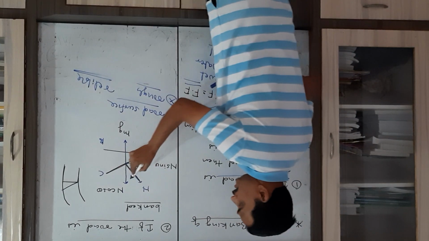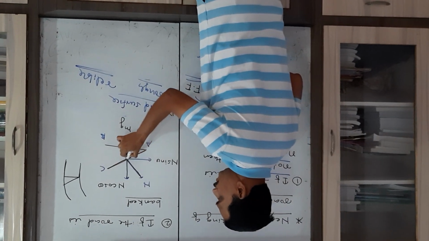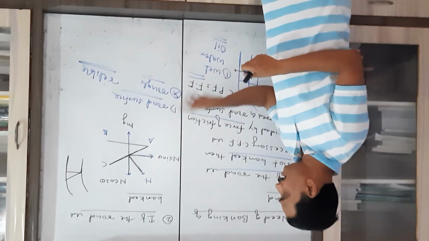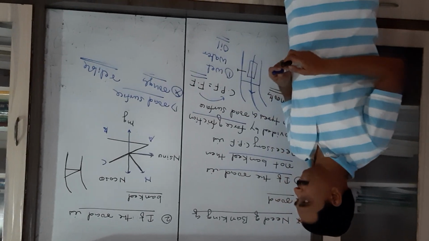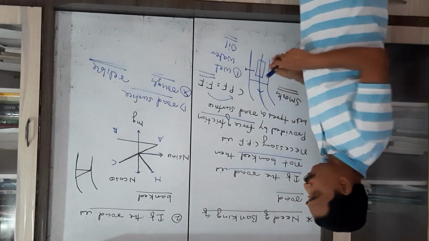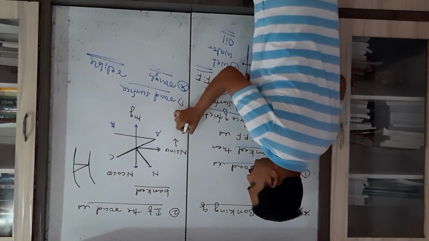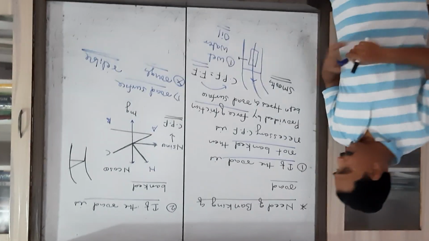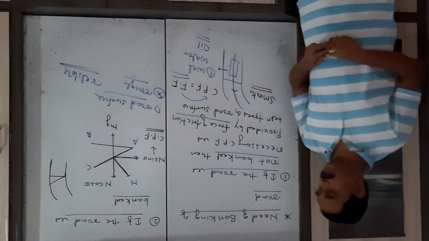That's why it is split up into two components, that is N cos theta and N sin theta. Now here this N sin theta provides the additional centripetal force in addition to the force of friction.